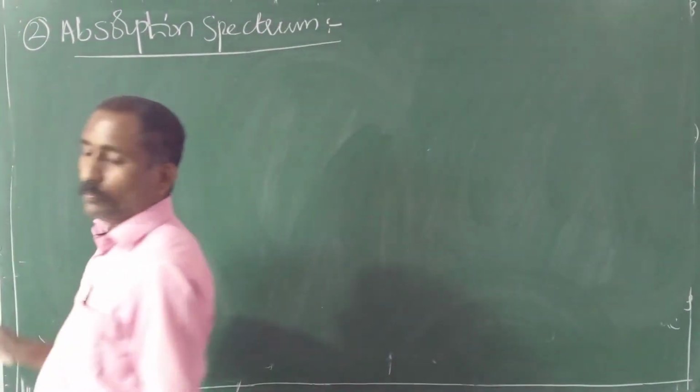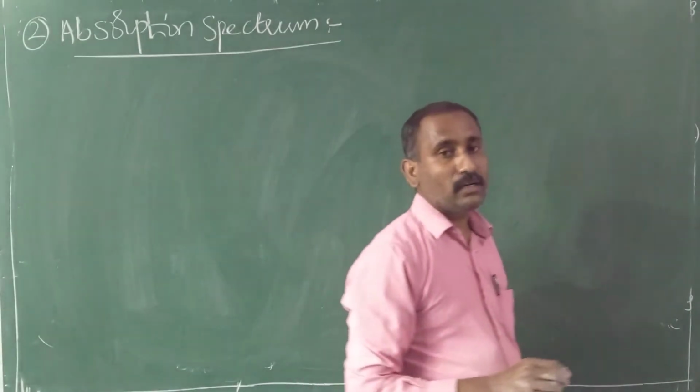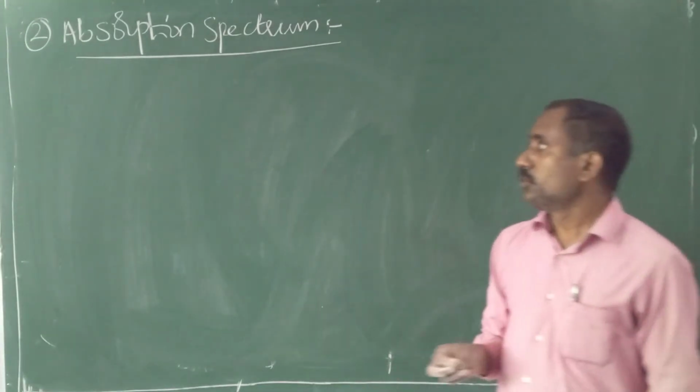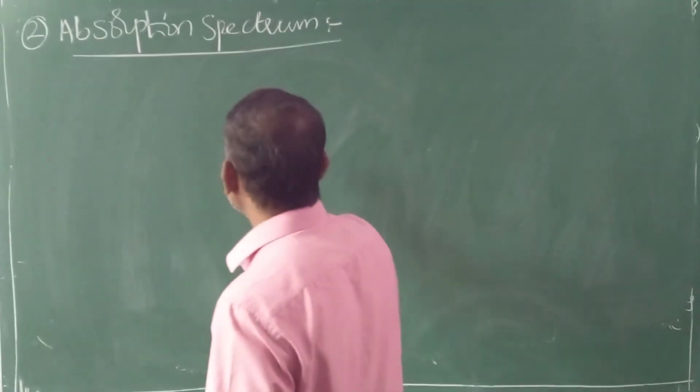Strictly speaking, emission spectrum and absorption spectrum are complementary with each other. What is meant by absorption spectrum? The name itself gives the answer.